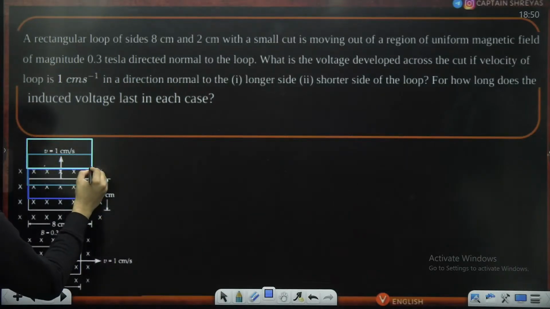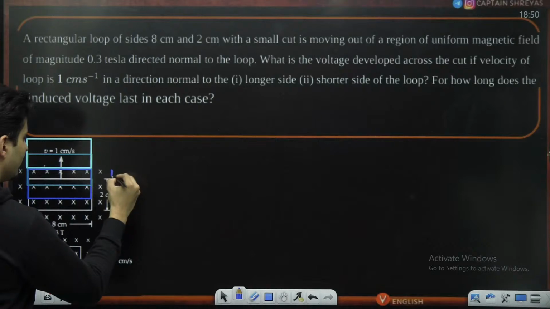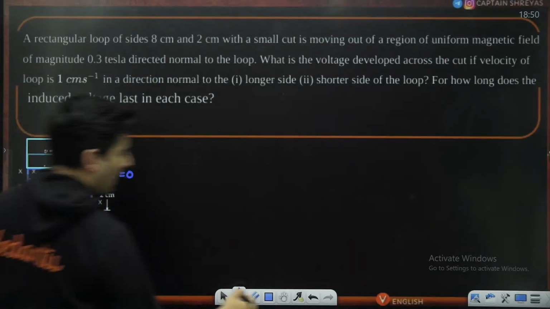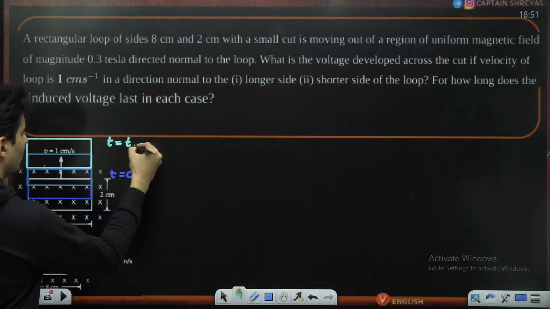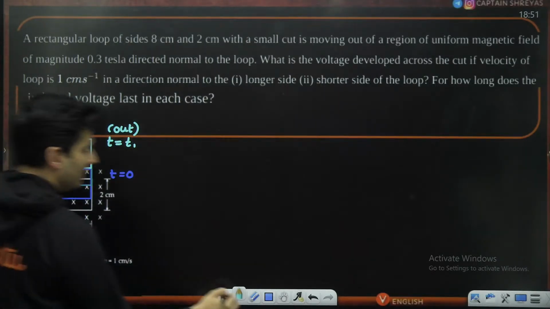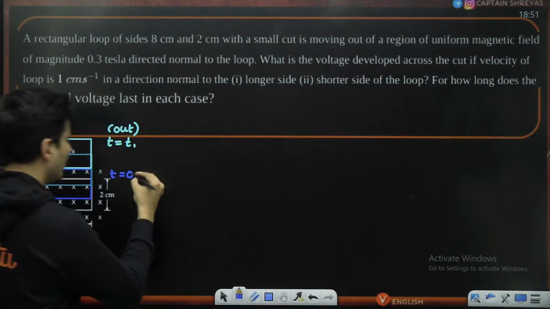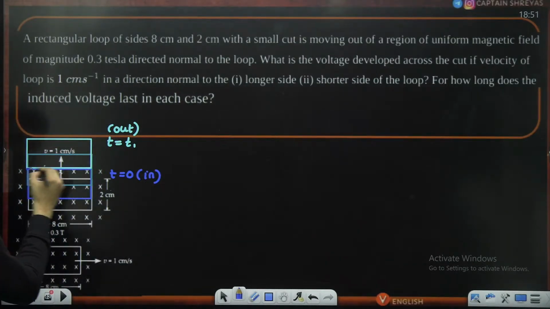So everything starts over here. This is when t is equal to 0, and it ends when it is completely out. This is when it is completely inside.